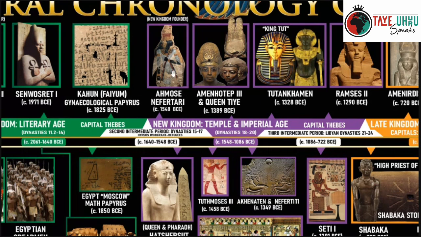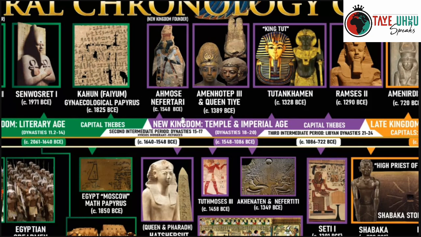So that is Thebes. And again, the deities there are Amun, Mut and Khonsu, and that brought about what they call the New Kingdom. The New Kingdom is known as the Temple Imperial Age, because you can see from the name that it is the era of empire building and temple building.